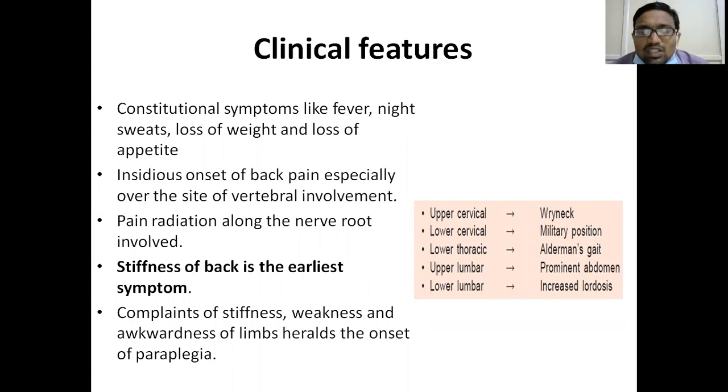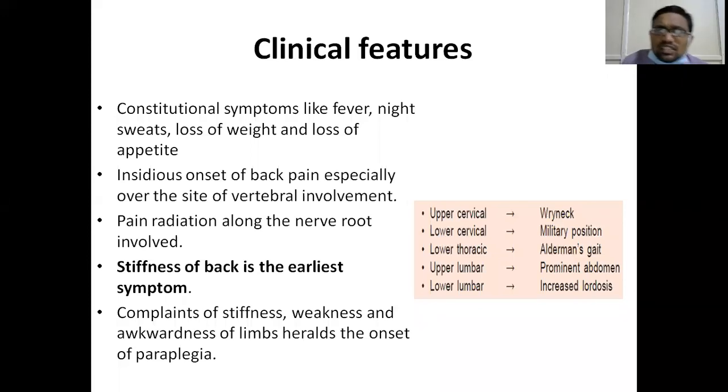There might or might not be tenderness over the dorsal spine or vertebral body involvement, but typical posture is the one that you have to see. There will be stiffness. That stiffness indicates that something is wrong in this patient. Based on that stiffness, your mind should go to the spine. Stiffness in the upper cervical region is described as a wryneck position. The lower cervical position is described as a military position.